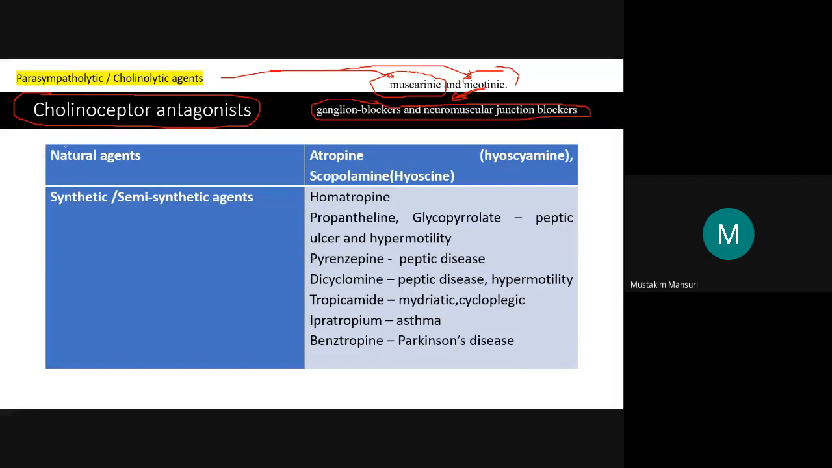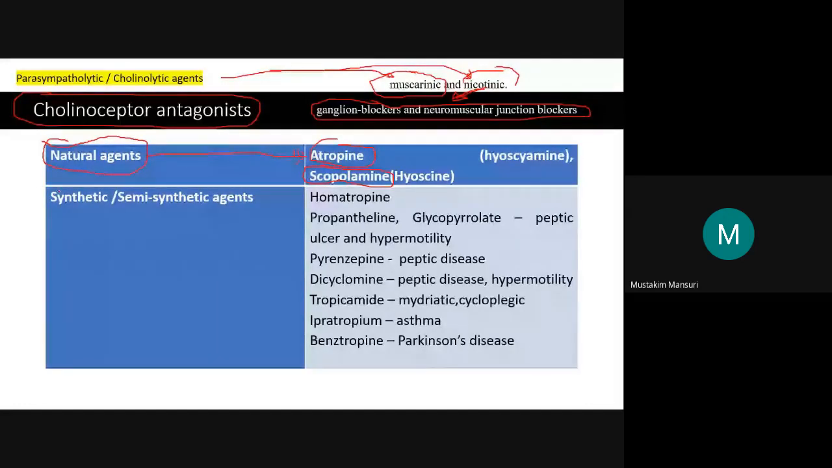First we will discuss the natural agents belonging to the cholinergic antagonist or cholinoreceptor antagonist. The major representing agent from this class is atropine. As we know, atropine is from Atropa belladonna, and another is scopolamine. Scopolamine is from hyoscine. These are the two natural agents which represent the cholinergic receptor antagonists.